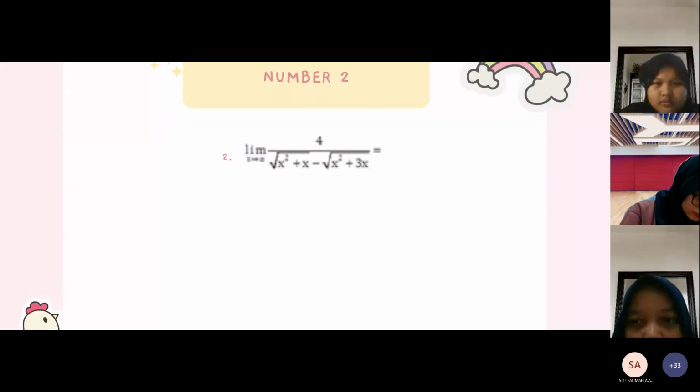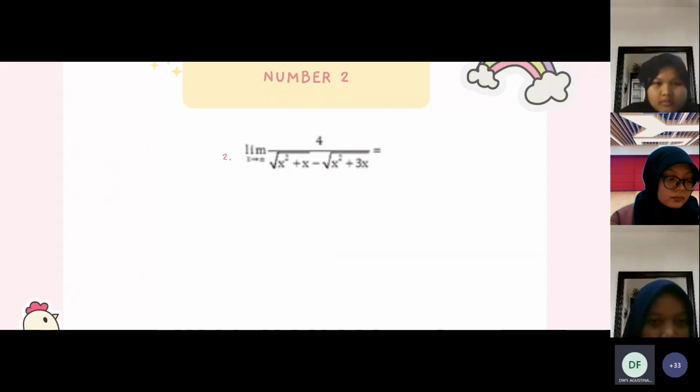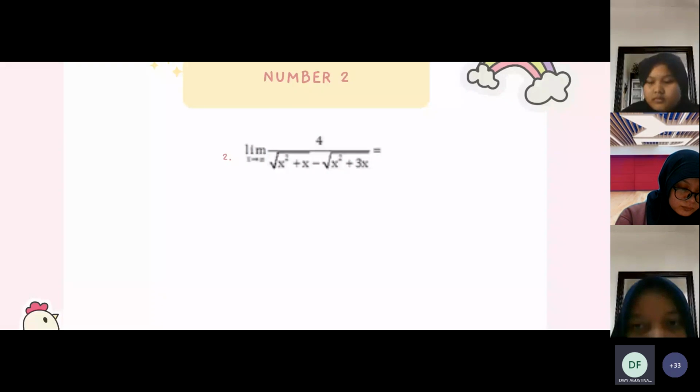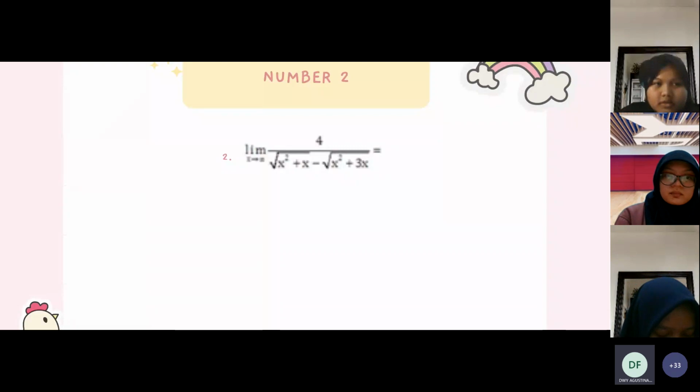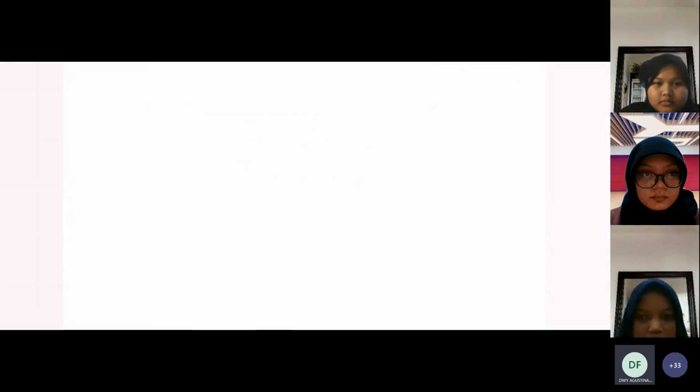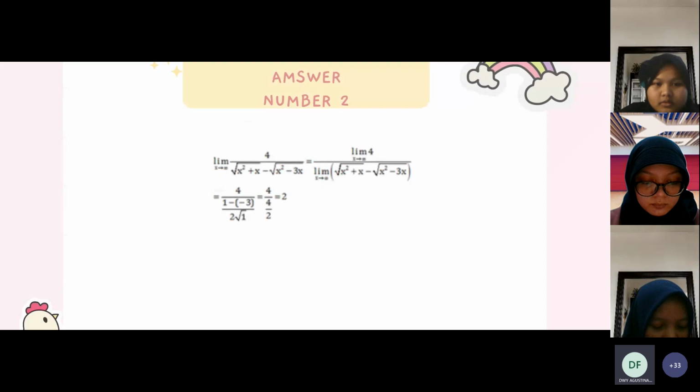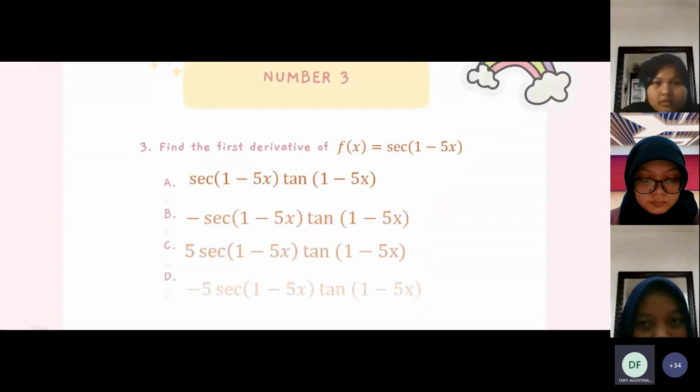Okay, Dwi. Okay, my answer is -4. Okay, we'll see the solution. The answer is false. The answer is 2. Now, number 3.